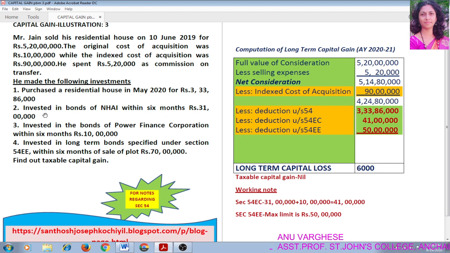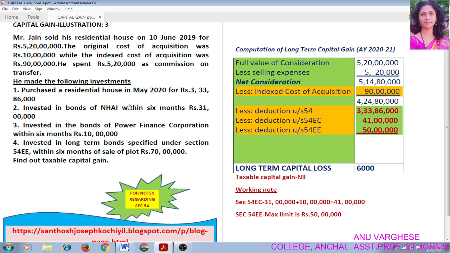So he invested that amount in bonds of National Highway Authority of India and Power Finance Corporation. That means long-term specified assets. He invested long-term capital gain in long-term specified assets. So we can claim this investments as deduction under section 54EC.